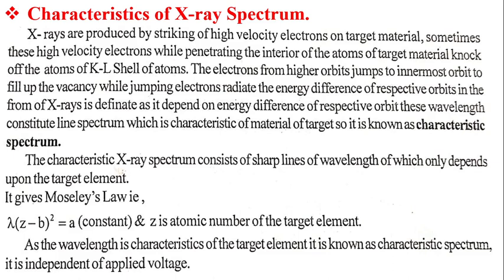The characteristic X-ray spectrum consists of sharp lines, the wavelengths of which only depend upon the target element. It gives Moseley's law, that is, lambda into (Z minus B) squared equals A, which is a constant, and Z is the atomic number of the target element. As the wavelength is characteristic of the target element, it is known as characteristic spectrum, and it is independent of applied voltage.